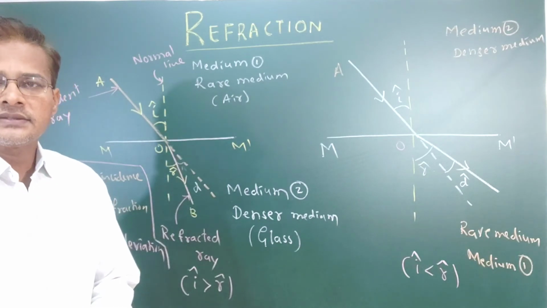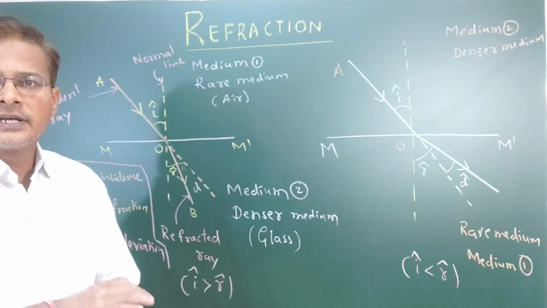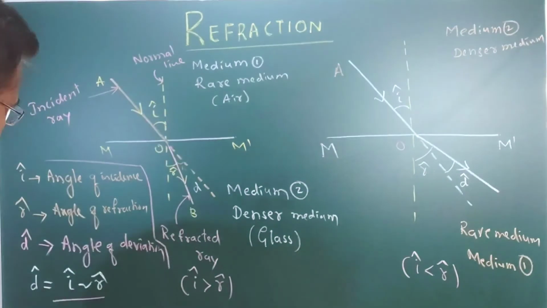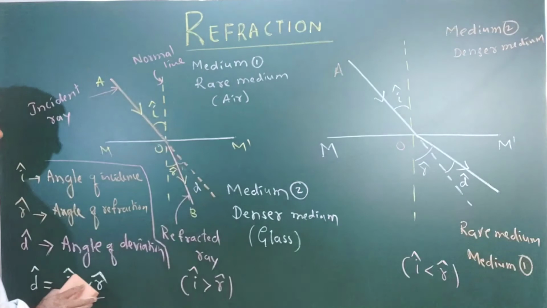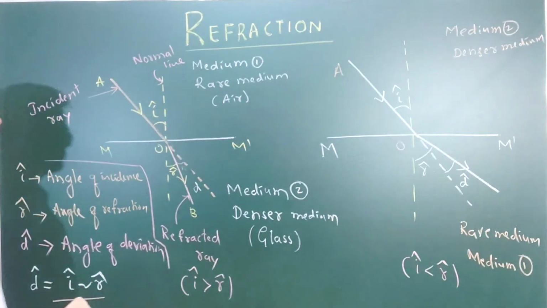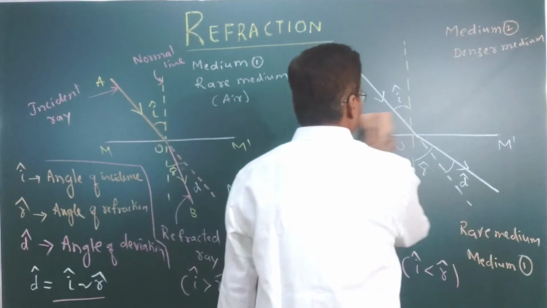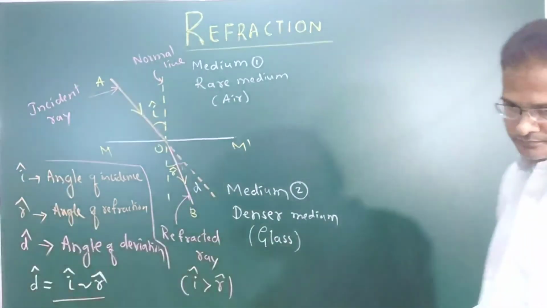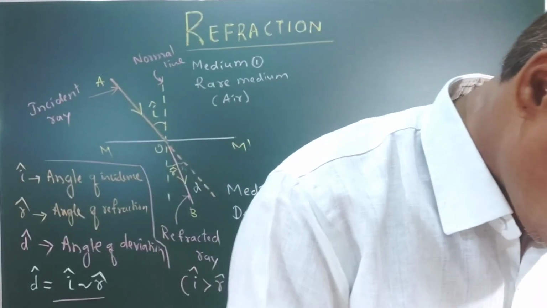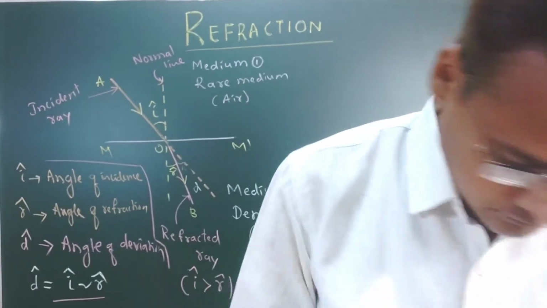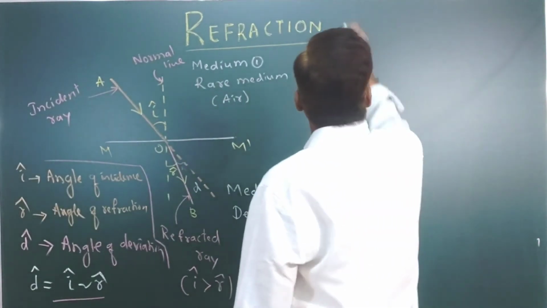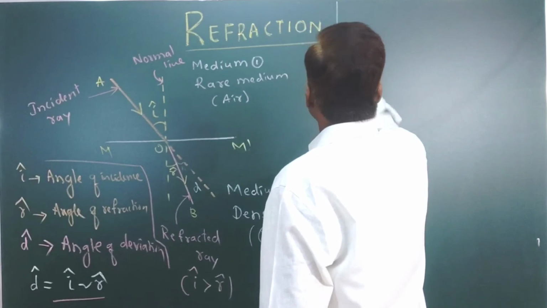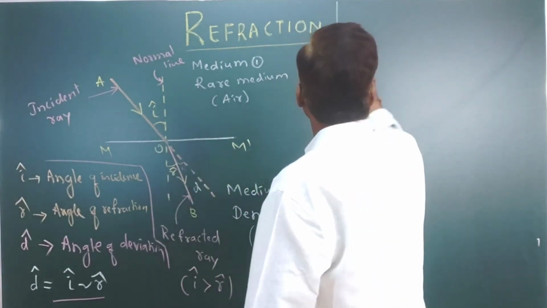So I am going to write on the board now. First we can understand what angle of incidence means.